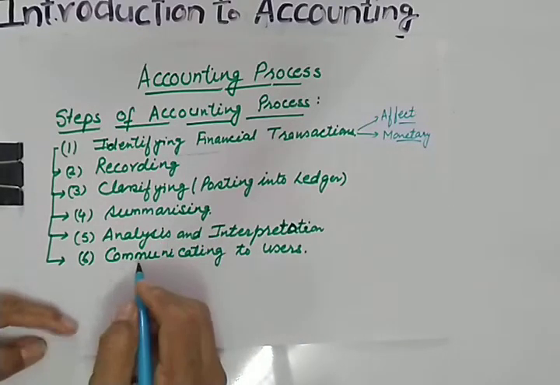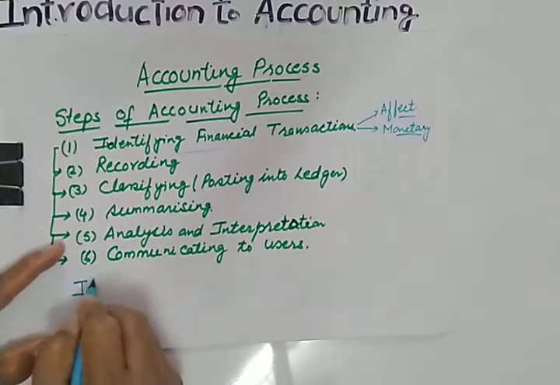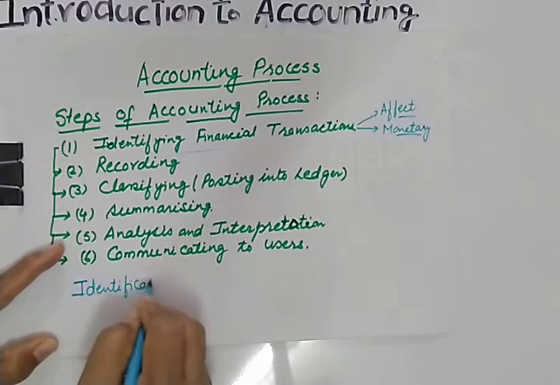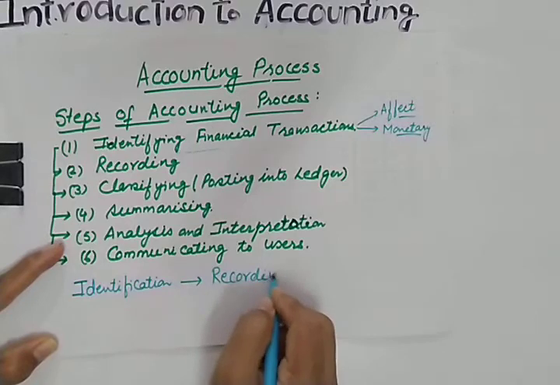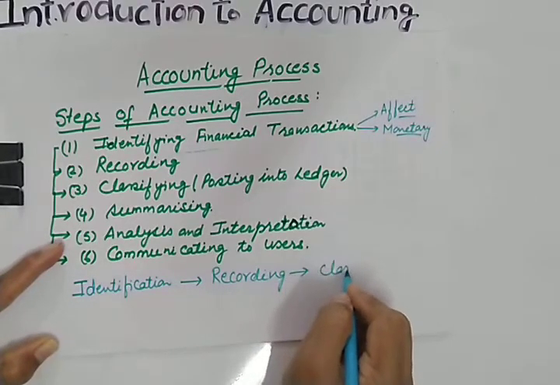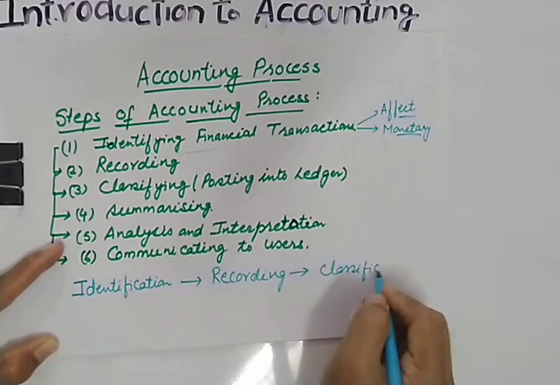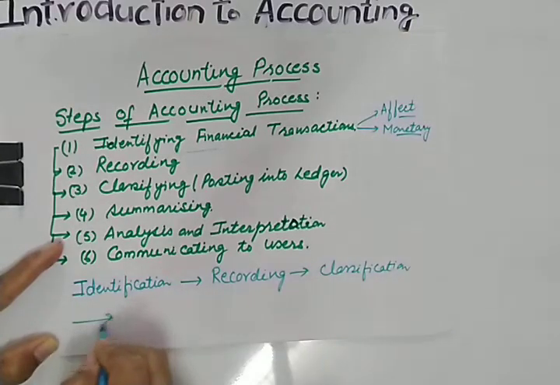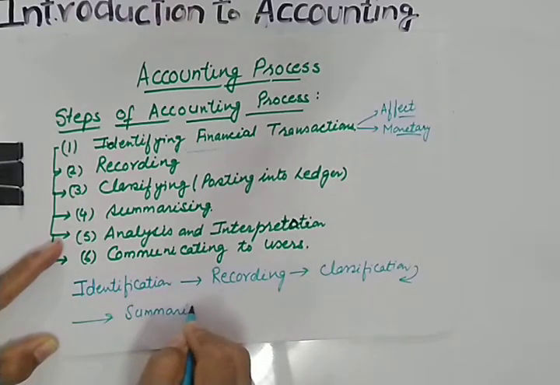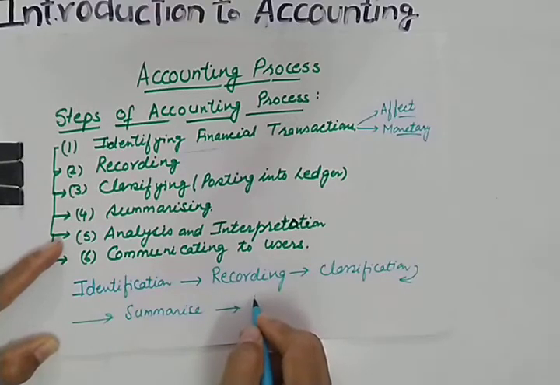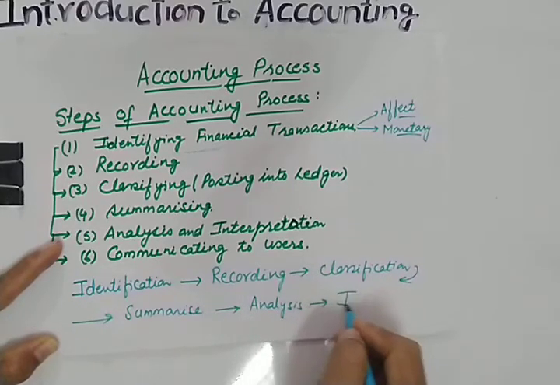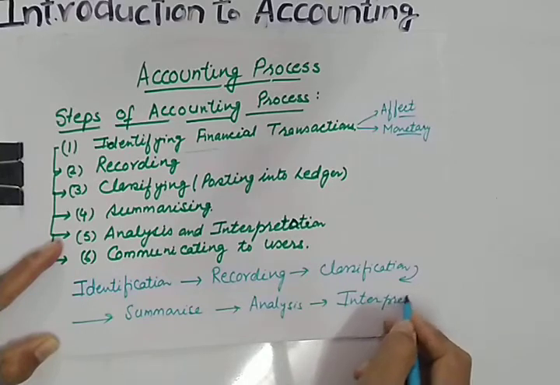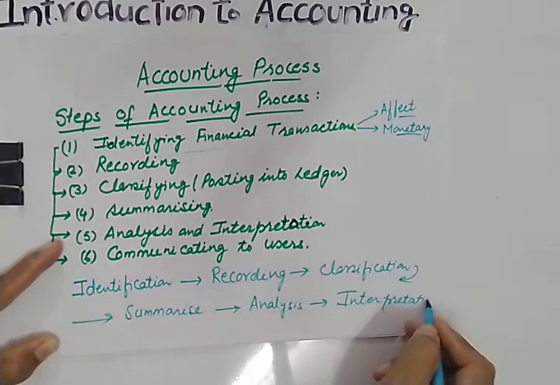And this will move in a flow. Flow means first identification, then after identification of a transaction you will do recording. After recording there will be classification. After classification you will summarize or conclude the results, then you will analyze the results further and then interpret the results and communicate.